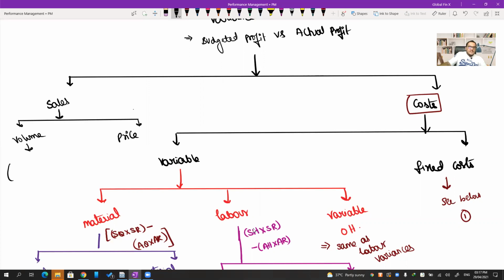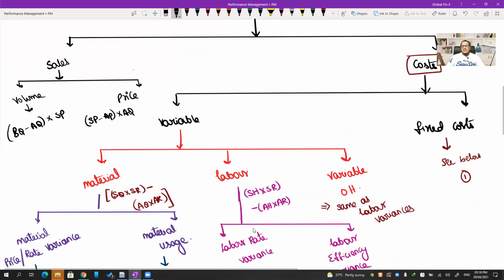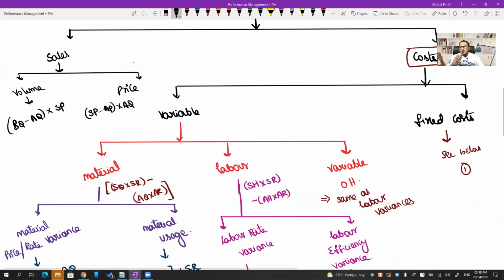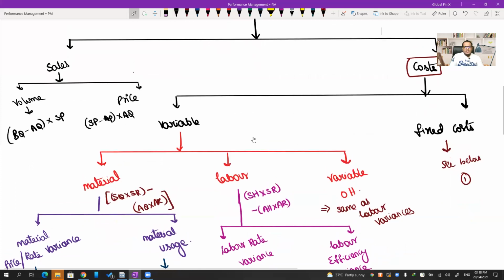And the volume variance is nothing but budgeted quantity minus actual quantity into the standard price, and the price variance is standard price minus actual price into the actual quantity. This is what your common sense will tell you. Yes or no? Yes, this is what our common sense should say. The difference between budgeted quantity and actual quantity into the standard price, and standard price minus actual price into actual quantity.